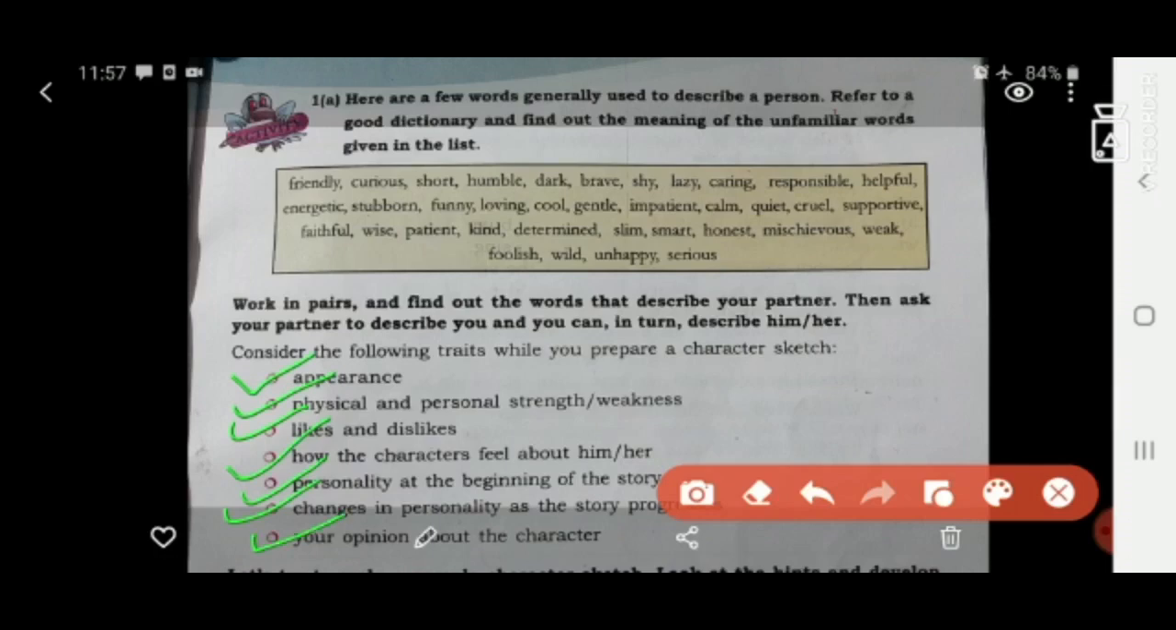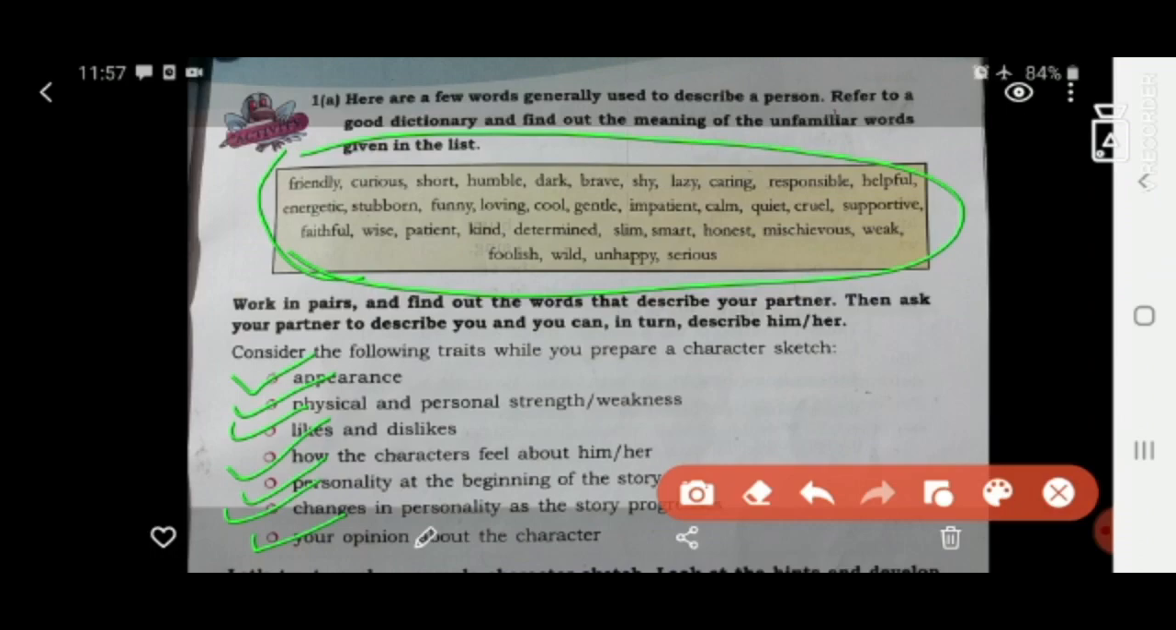And at last, your opinion about him. How do you feel about him? നിങ്ങൾക്ക് എന്ത് തോന്നുന്നു അവനെക്കുറിച്ച്? Then these are the features while you are writing a character sketch or describing a person. Then you may use these words to describe a person. If some words are not familiar to you, you may refer to the dictionary for the meaning. Okay? ഈ വേർഡ്സ് ഉപയോഗിച്ചിട്ട് നിങ്ങൾക്ക് വേണമെങ്കിൽ അതിനെ ഡിസ്ക്രൈബ് ചെയ്യാൻ വേണ്ടി ഉപയോഗിക്കാം.